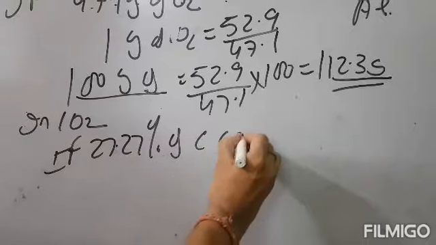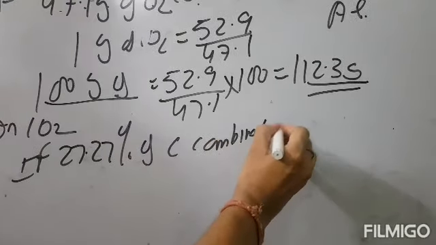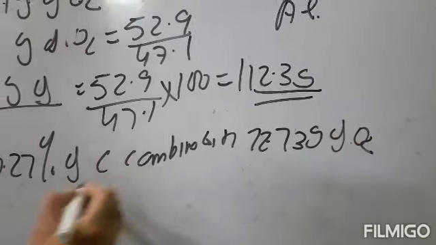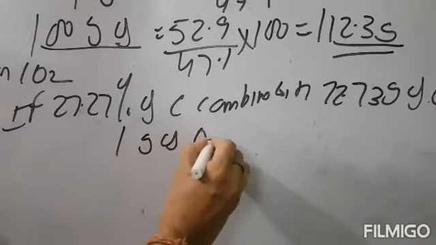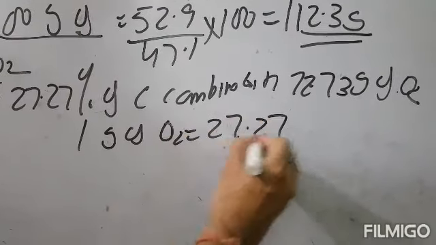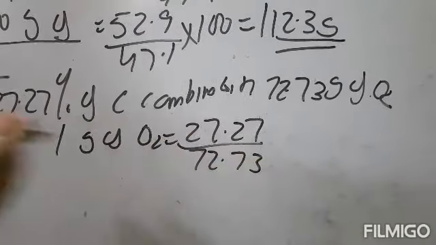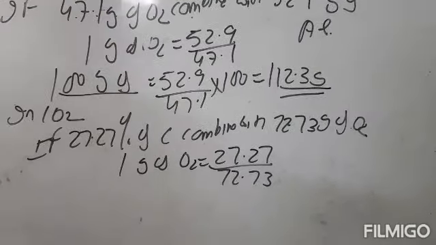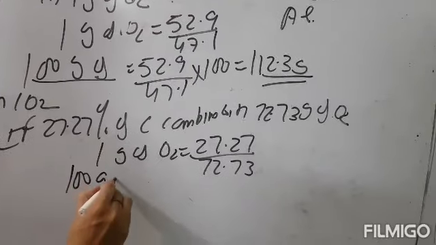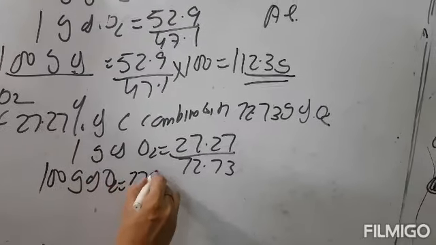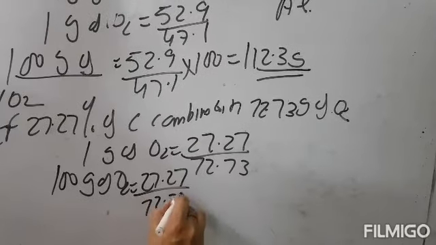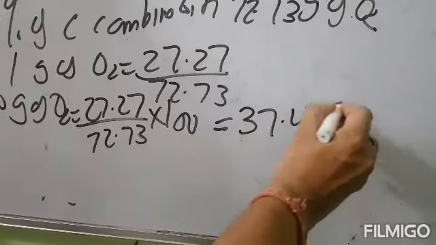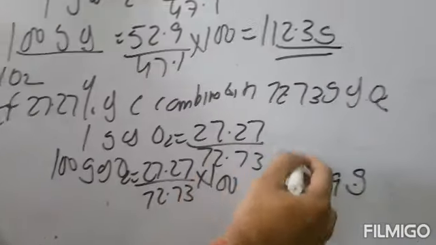Now in carbon dioxide, if 27.27 gram of carbon combines with 72.73 gram of O2, then 1 gram of oxygen will be 27.27 upon 72.73. So 100 gram of O2 will be 27.27 upon 72.73 multiplied by 100, which is equal to 37.49 gram. Now since oxygen is constant,